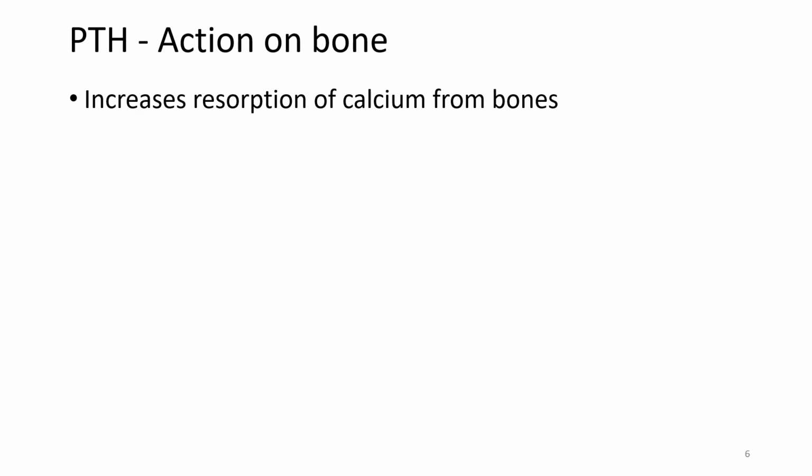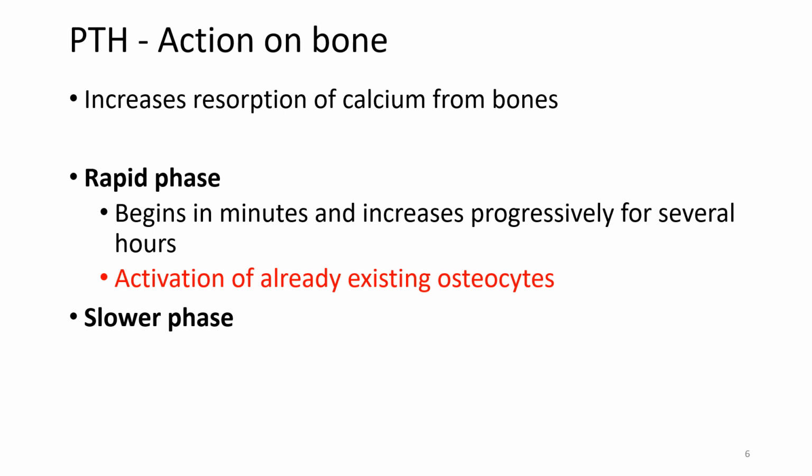Now let us go through the action of parathyroid hormone on various target organs. First is the action on the bone. It increases the resorption of calcium from the bones. It occurs in two phases, the rapid phase and the slow phase. The rapid phase begins in minutes and increases progressively for several hours. It is due to the activation of already existing osteocytes.